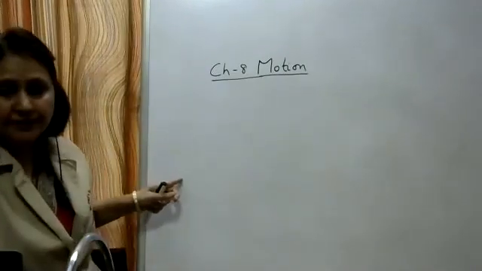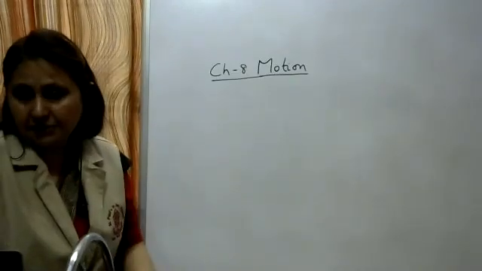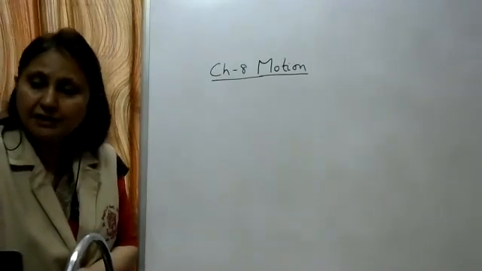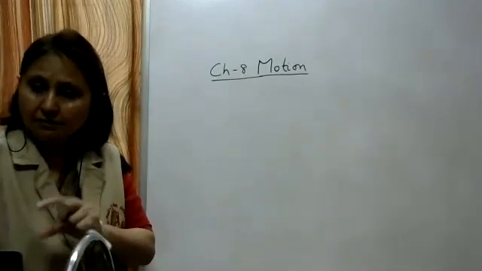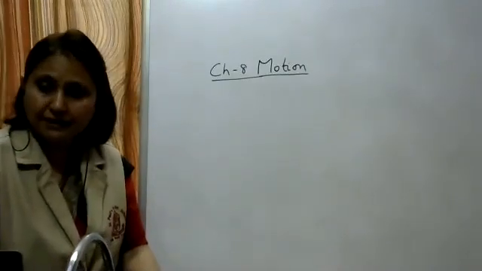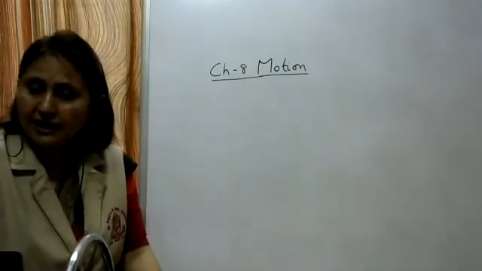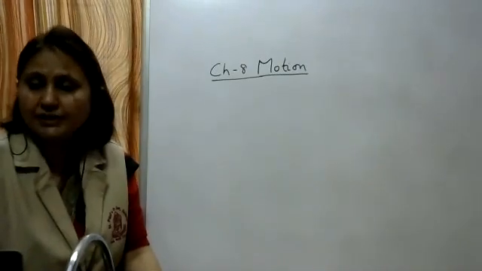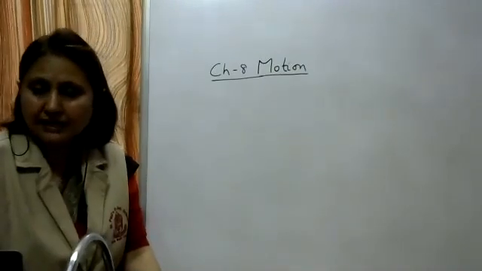Like here, if I say that the length of this board is 35 centimeters, so 35 is the number and centimeter is its unit. So 35 centimeter is its magnitude. Some physical quantities have only magnitude, like mass and time. Such quantities we call scalar quantities. I think sir has already taught you scalar and vector quantities in the first class.